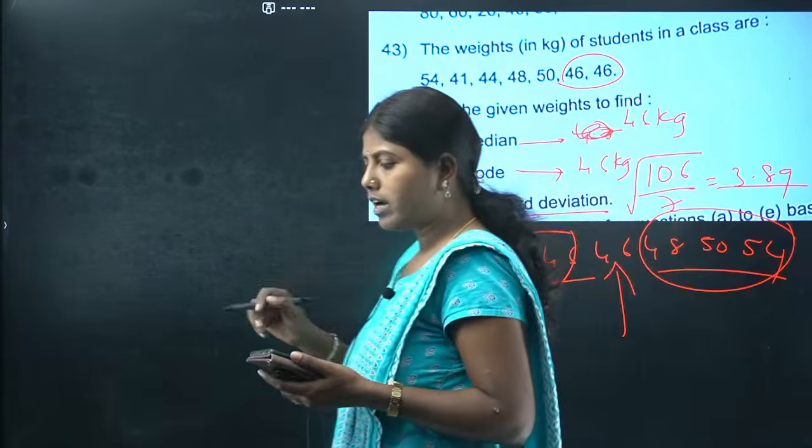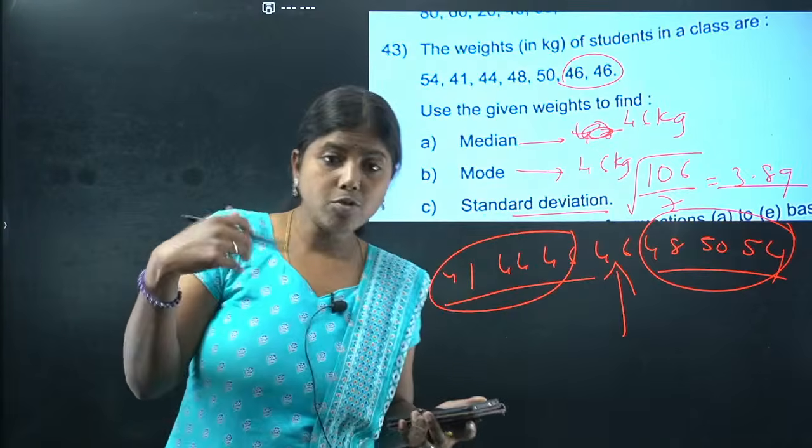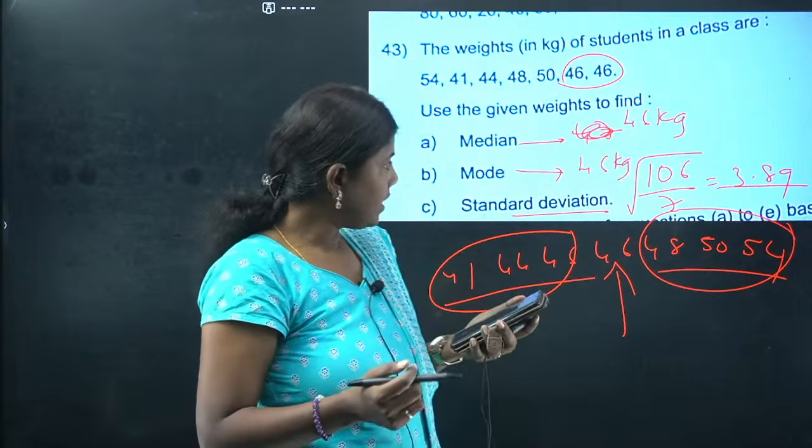Standard deviation, if you do it totally, you will get 106. 106 divided by 7, if you take the square root of that, you will get 3.89.